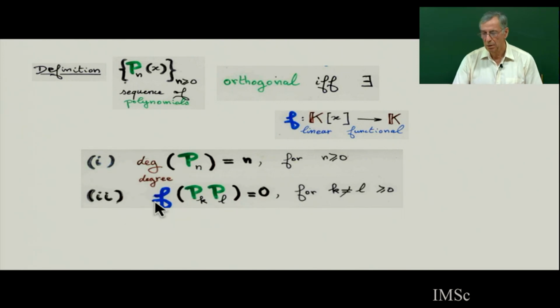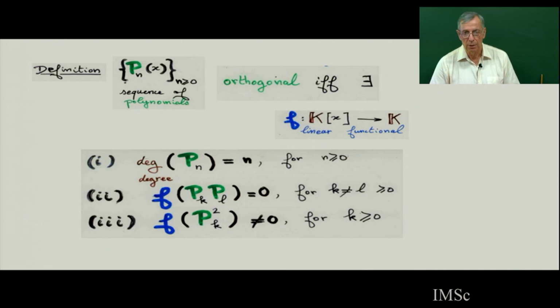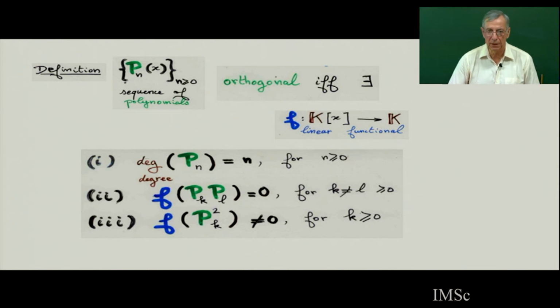Second, f of P_k P_l equals 0 if k is different from l. And third, f of P_k squared, that is k equals l, must be non-zero.